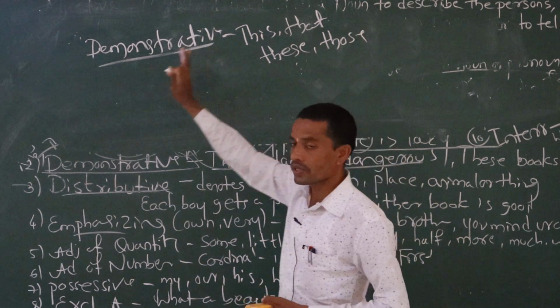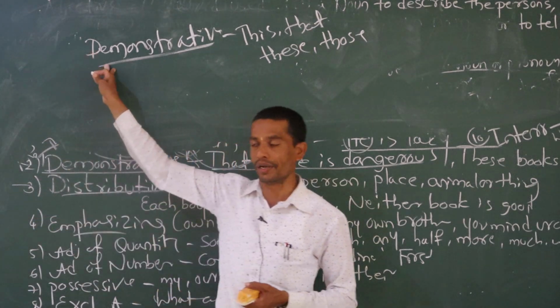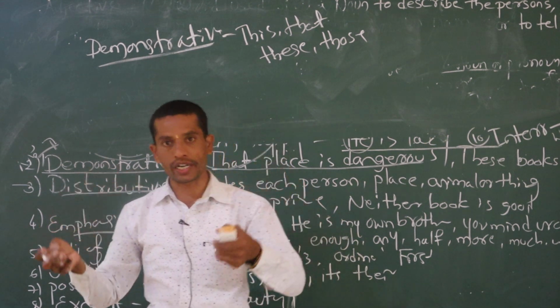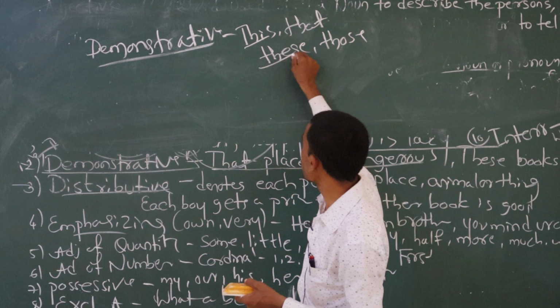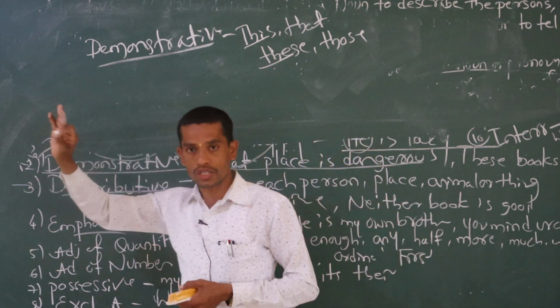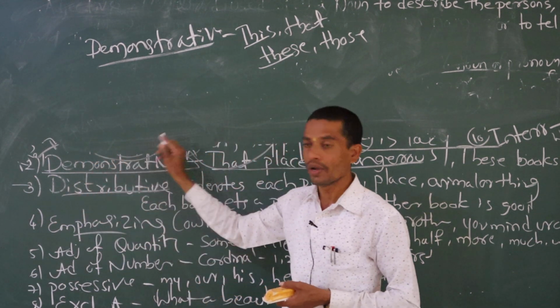If you find those words in a sentence, so suppose you go for competitive exams, they are going to ask the same question. They mix all kinds of adjectives. So by seeing the clues, these are the clues: this, that, these, those. If you find these four words, just answer that. So this is demonstrative adjective.